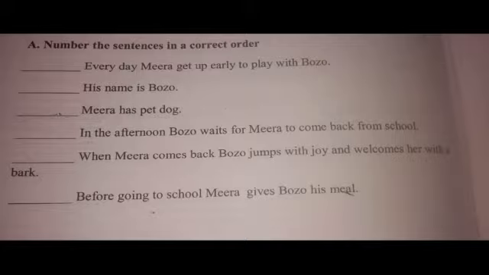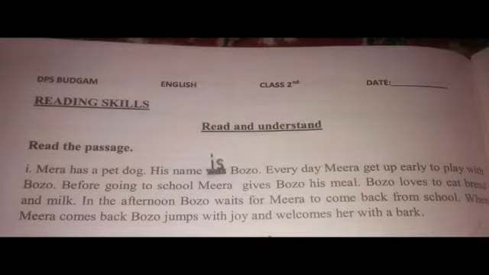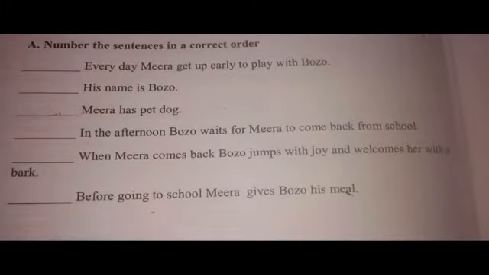Now let us look for another sentence. Every day Mira gets up early to play with Bozo. Yes, this sentence is given in the first line. So this should be the sentence number 3. Now let us look for another sentence.